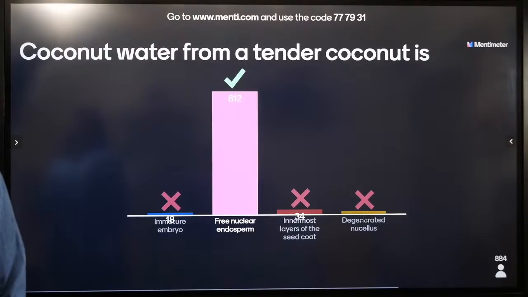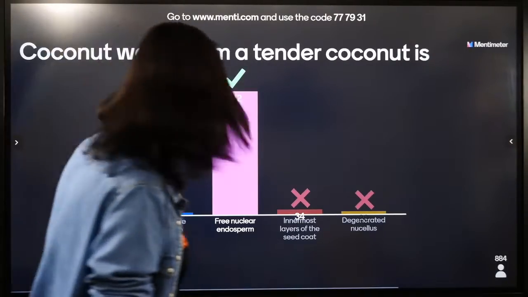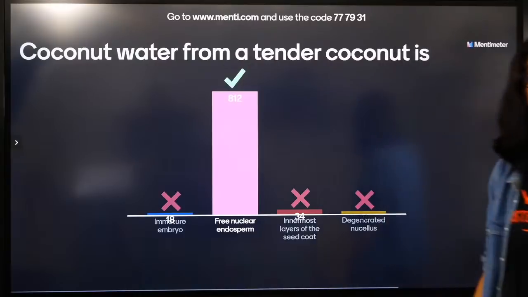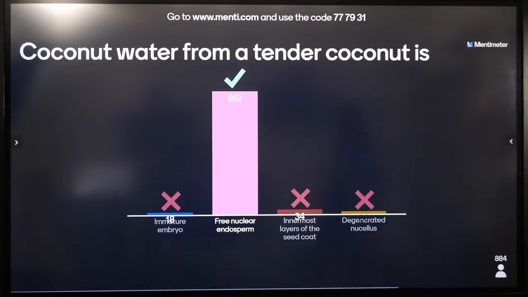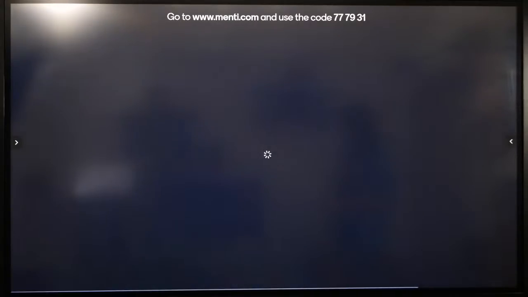Very good. Coconut water from tender coconut is free nuclear endosperm. It's free nuclear endosperm. Very well done.